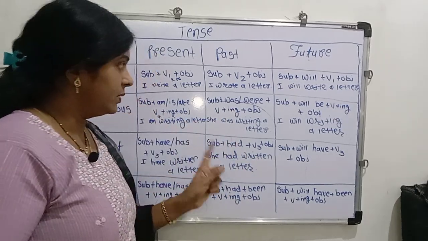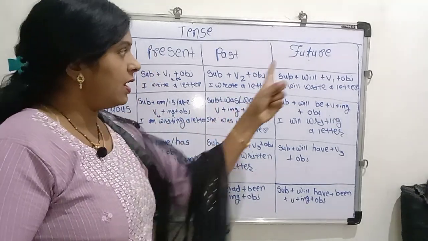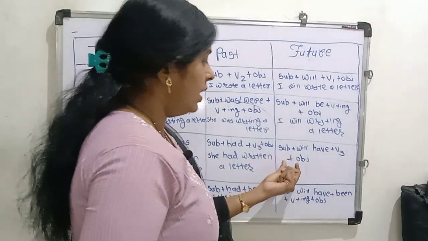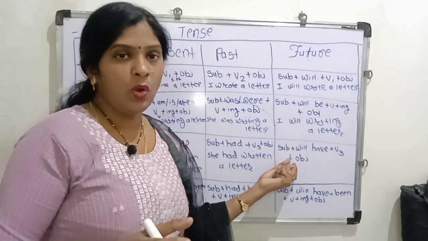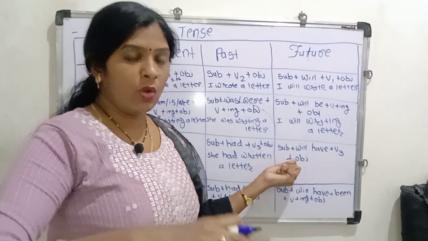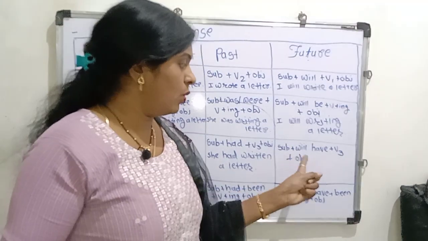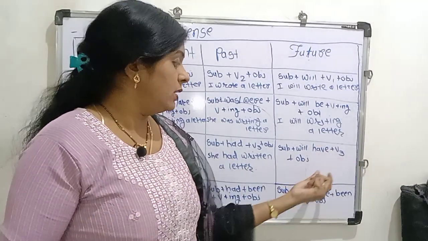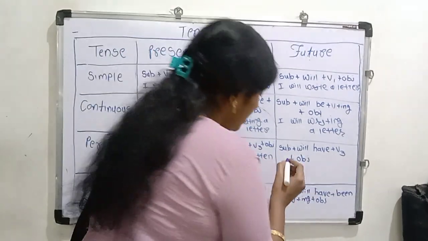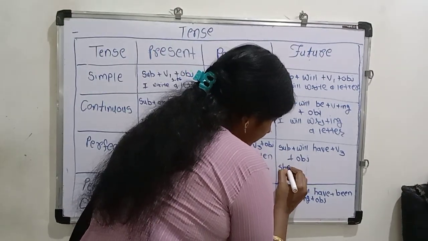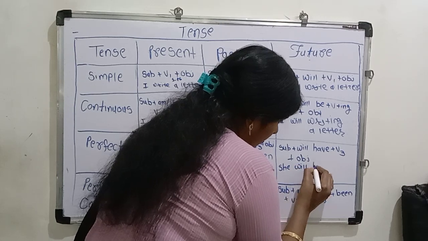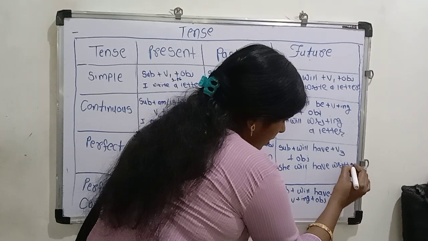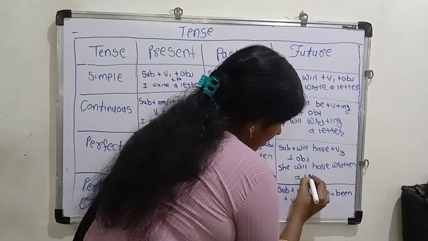After past perfect, we are learning future perfect. First of all, we are using subject, then anything you use this subject, singular and plural also, this time use will have. Then you verb in a third form, then object. She will have written a letter.